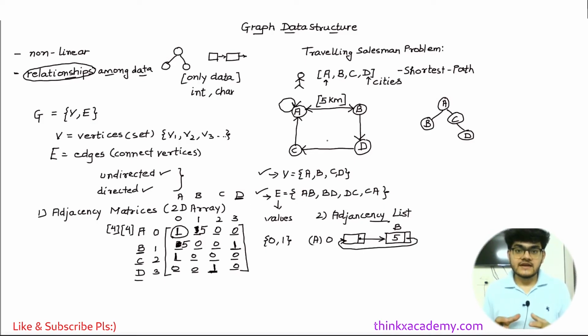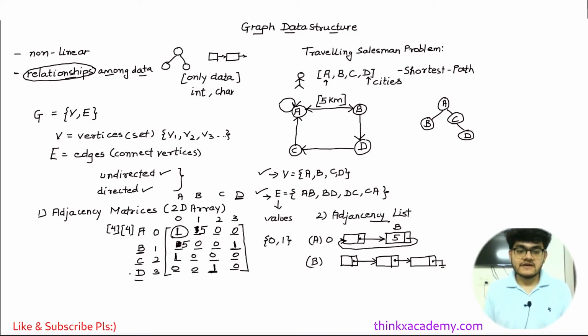So we want to connect the vertices, and we will connect them one by one using these types of node data structures. Similarly for B, I can do that also. I will create a node, I will create a next pointer, and we will do it again and again until all the nodes which are connected to B are inside of this list. So for each node we are going to maintain a list. This is the second method. Let's see what the advantages and disadvantages are here.